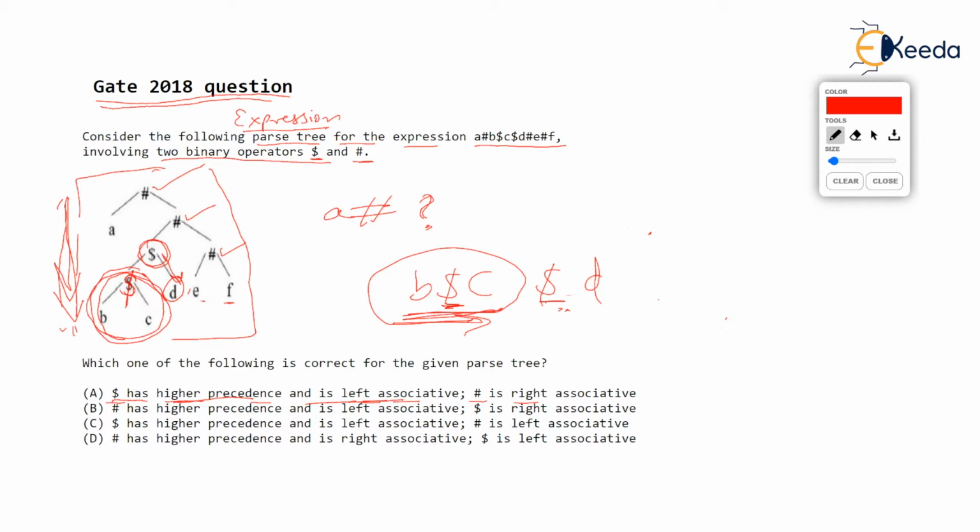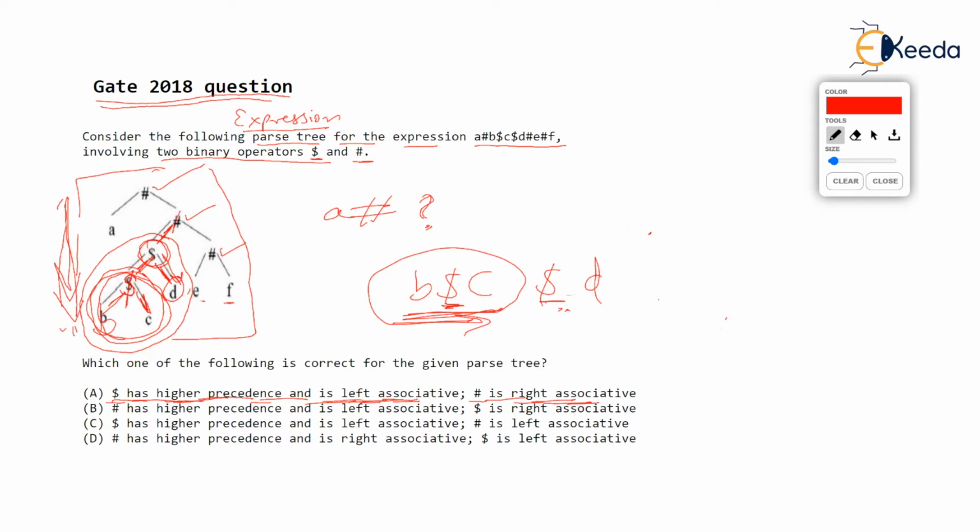And dollar is left associative. Definitely. Now the only thing left out here is that hash is right associative. Let's see how you check this. Hash is right associative. Okay. You have reached till this point. B is dollared with C, and whatever is the result is dollared with D. Now, whatever is the result of this, watch it. What is this part exactly? This is B dollar C dollar D is hashed with.